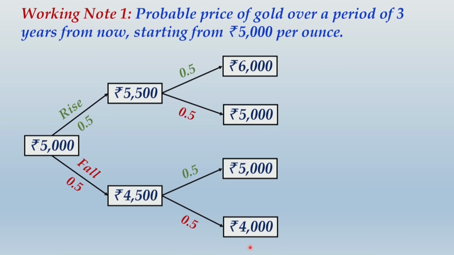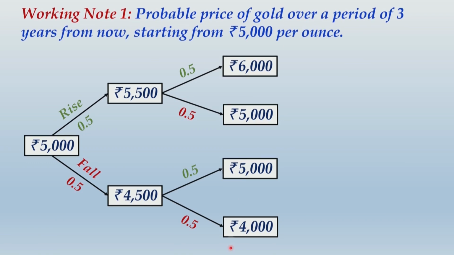So guys, if you would want to find the probabilities of these four outcomes, in other words, the joint probabilities of these four outcomes, this 6,000 will happen when the first year has resulted into a rise in price, and again in the second year there was a rise in price. Probabilities for rise in price for each year was 0.5. So the joint probability that the price would come to 6,000 will be 0.5 into 0.5. That would give you 0.25 as the joint probability of this outcome, where the price becomes 6,000. Likewise, the joint probability of each of these four outcomes will be 0.25 each.